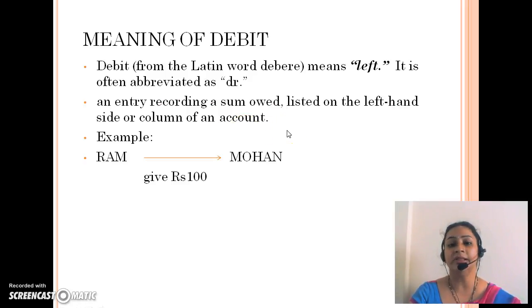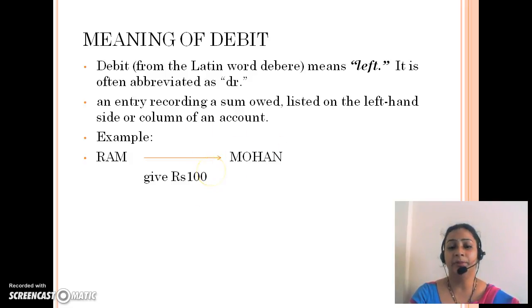Whenever any person owes some money and has to pay it to another person in future, the person who is going to pay you is known as your debtor.